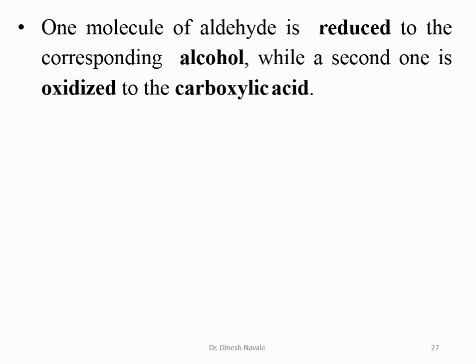So one molecule of aldehyde is going to be reduced, and another molecule of aldehyde is going to be oxidized. So that's why this reaction is called what? Self oxidation and reduction. So two molecules of the aldehyde are a basic requirement, out of which one molecule of aldehyde will undergo reduction, giving the product as the alcohol, and another molecule of aldehyde will undergo oxidation, giving the formation of carboxylic acid.